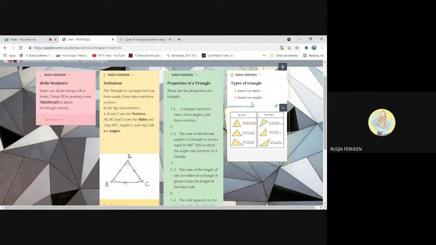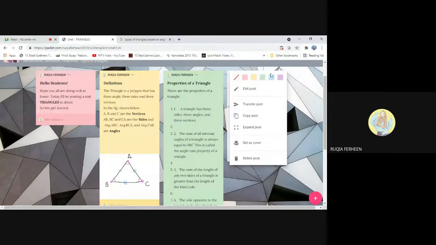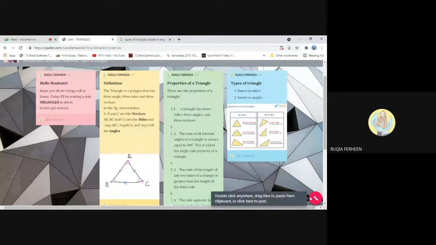The image will be directly uploaded from Google. As you can see, the image has been uploaded from Google. So this is how to upload an image from Google. And now let me put some color to this post also. Then we'll upload a video.